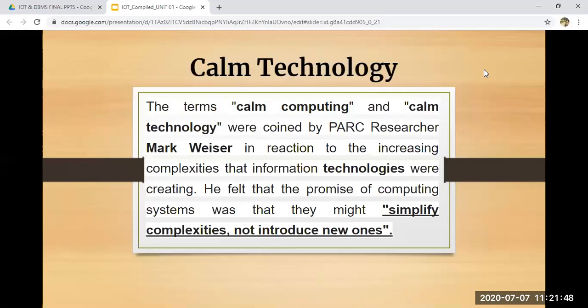The very first topic which we had covered was calm technology. Calm technology is also called calm computing, and it came from a researcher whose name was Mark Weiser. He said that whenever you talk about calm technology or any type of technology, don't go for complexity. Try to simplify the complexity and not introduce new ones. So that was what he quoted. What does he mean to say by that?